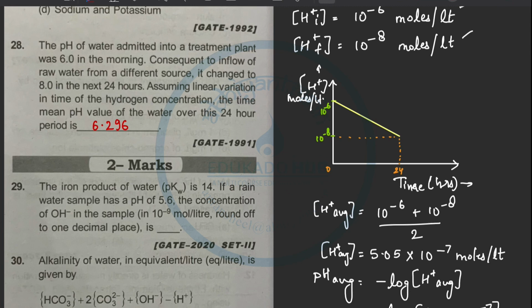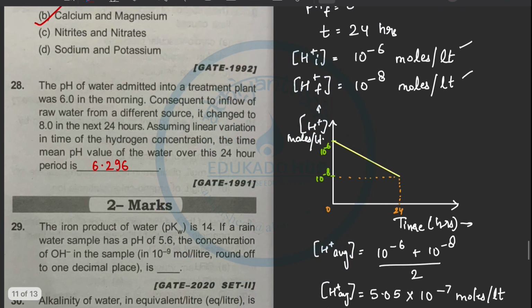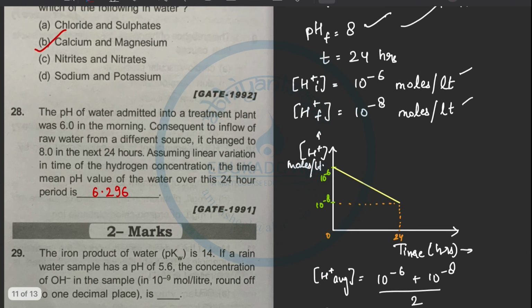So these are all the 1 mark questions which came in GATE in the quality of water, quality parameter of water in previous years, not about any specific year.